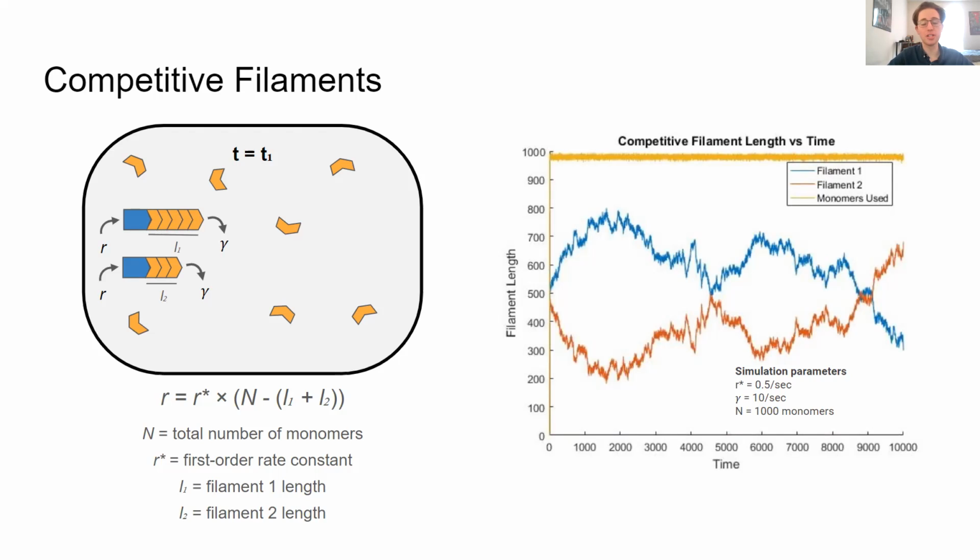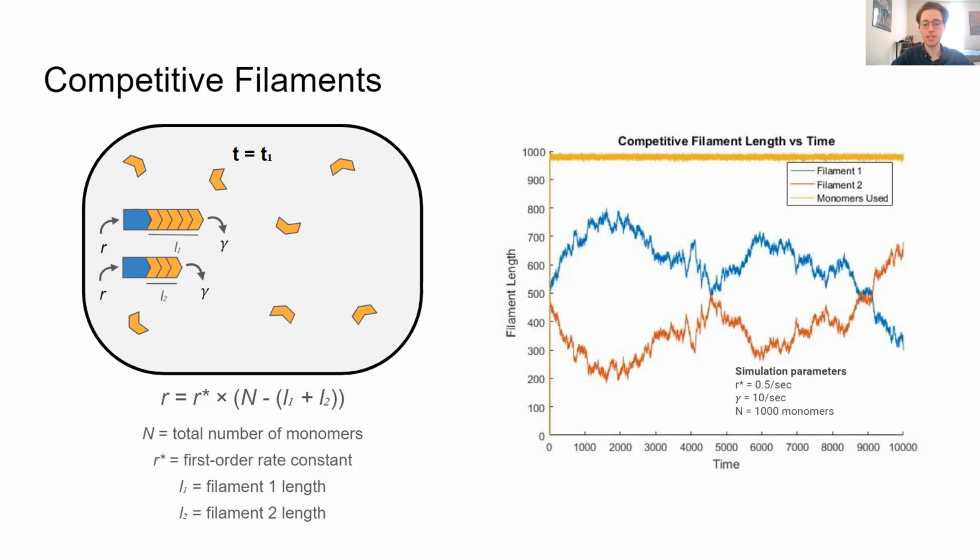As can be seen in the trajectory on the right, the number of monomers used, as with the previous situation where there's only one filament, becomes almost the entire monomer pool, but again, it can't use all of the monomers in the pool. Past that, there seems to be no steady state for the filaments. There is not one expected length you can predict them to have given enough time. One can be longer than the other, they can be the same length, they can switch which one is longer.